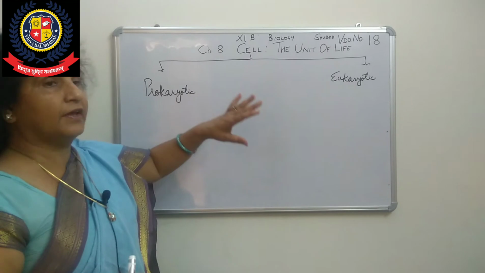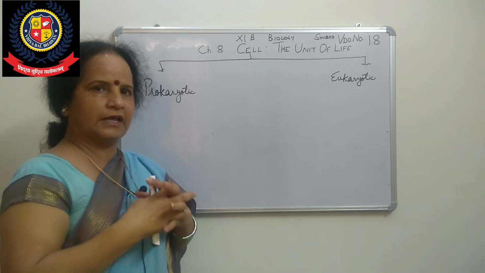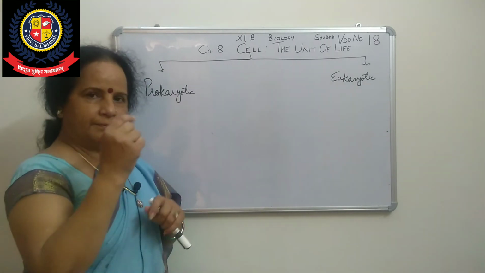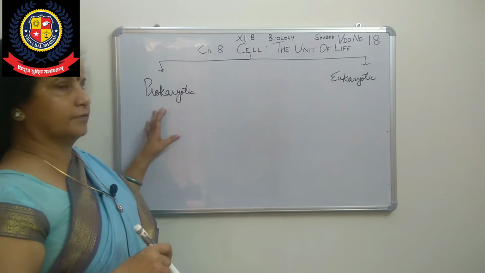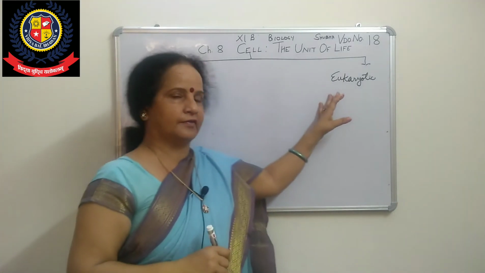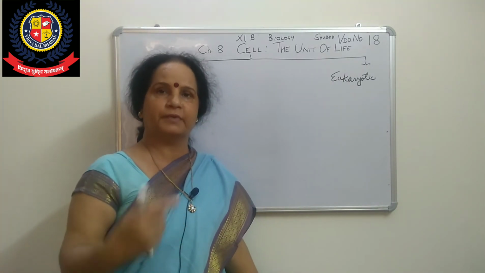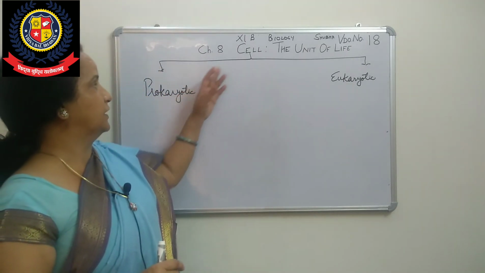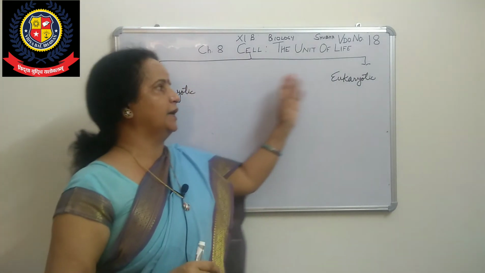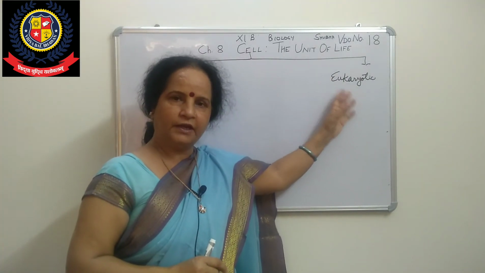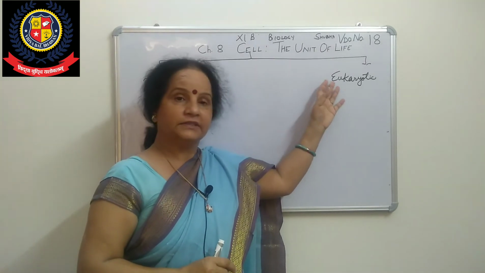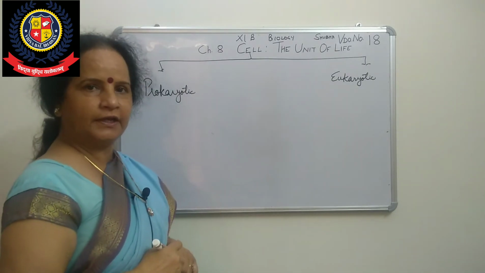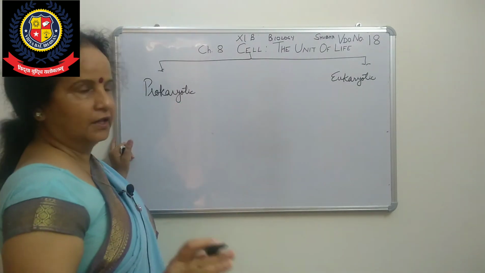What is the main basis of the difference? In class 9th you have also done this, all of you know about it. The main basis is the nucleus: we divided the cells into prokaryotic and eukaryotic cell on the basis of the nuclear membrane. So what is the difference? How have we divided them into two categories?